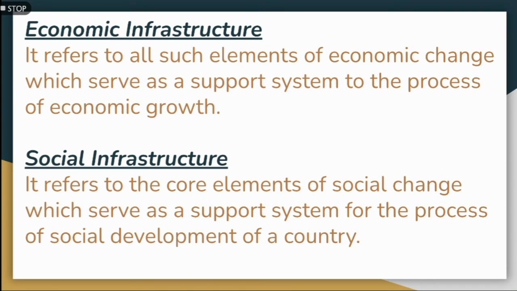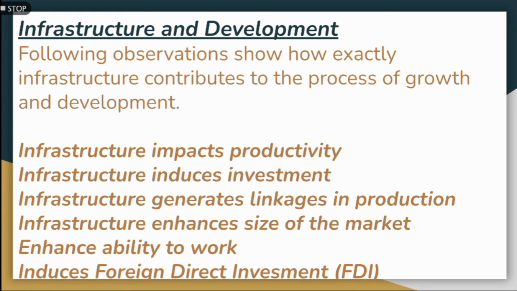So we have two types, that is economic infrastructure. It is that support system which helps a country to develop economically, and social infrastructure, it helps a country to develop socially. Like we see building of schools and hospitals, it will enhance the social ability of the economy. We will now see what is the contribution of infrastructure or why is it important.